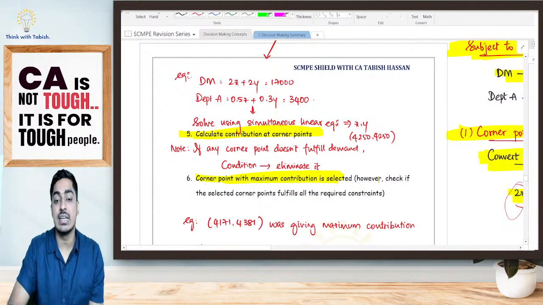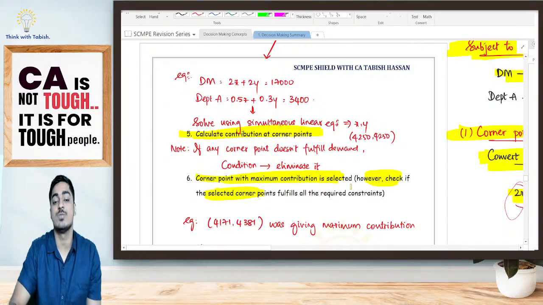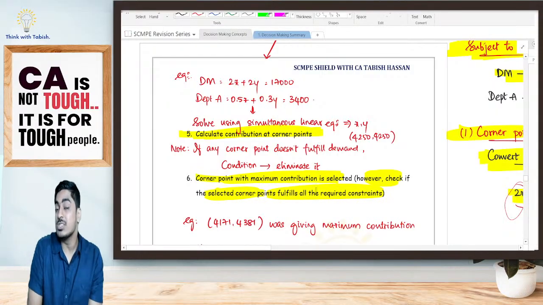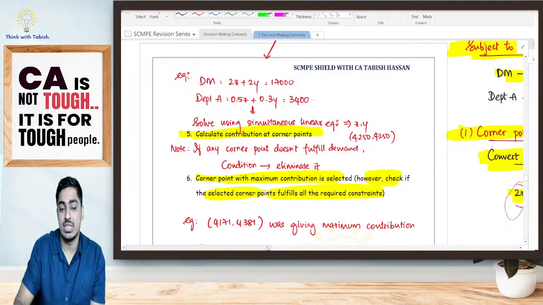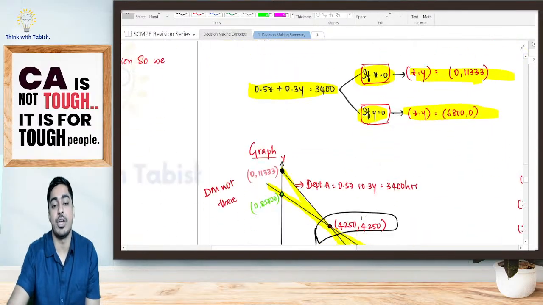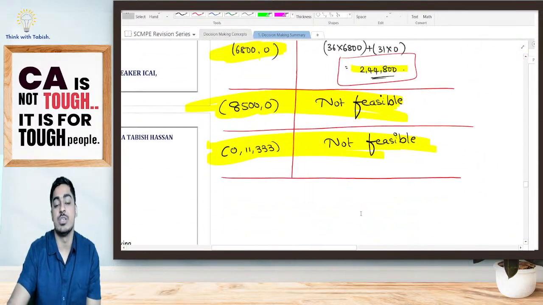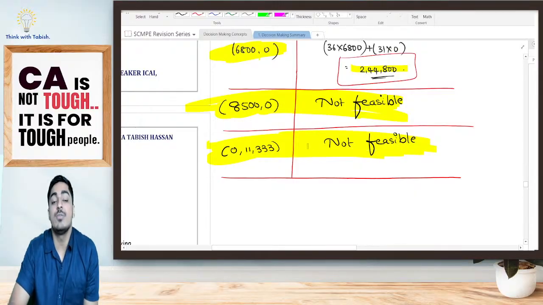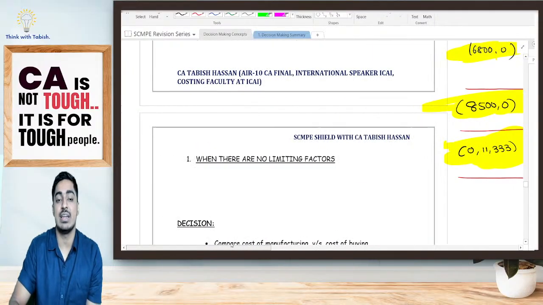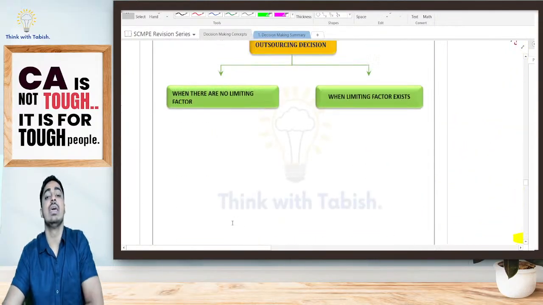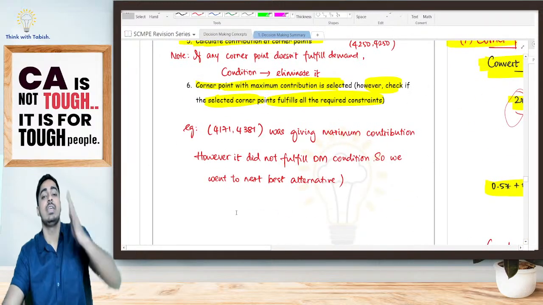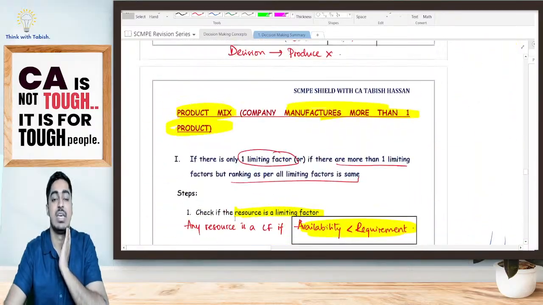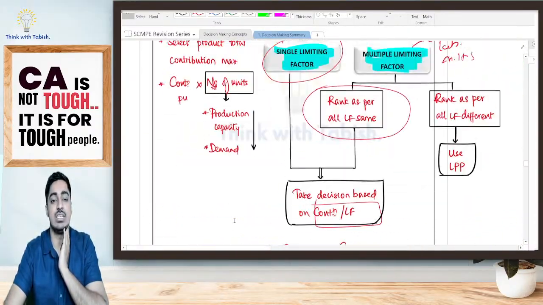However, check if your selected corner point is fulfilling all the constraints or not. It might be possible that your selected option is not fulfilling certain conditions. Now look at this. In our case, this final point, it may be possible that I am getting maximum contribution here, but it is not feasible. It is not fulfilling my constraint of my demand of Y. So it cannot be selected. So I have to see whether my corner point that I have selected is fulfilling all the conditions. Whichever is fulfilling, I am going to go for that. Is it clear? Now with this, my third decision is also over, students.